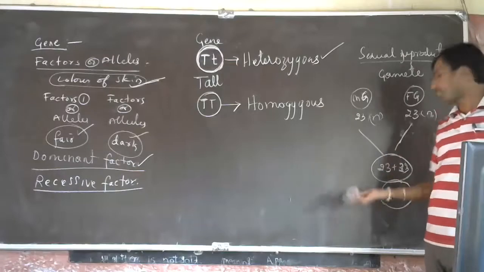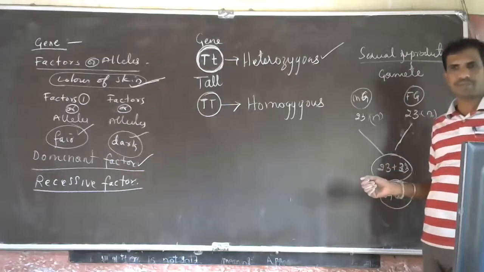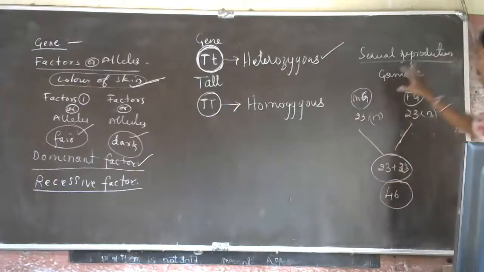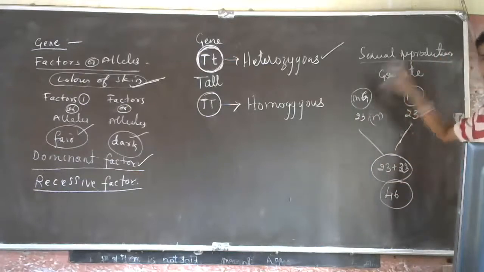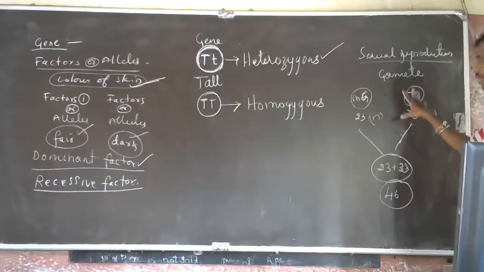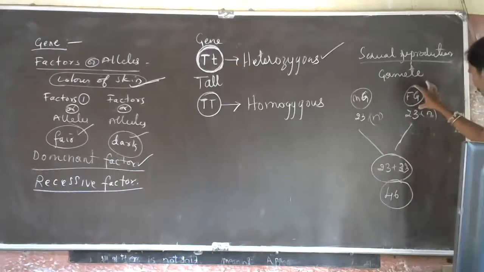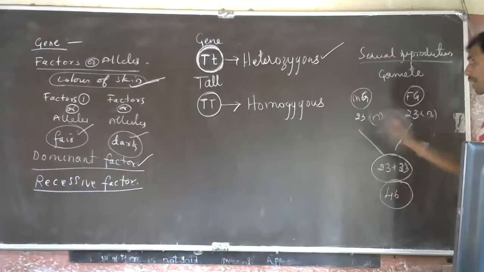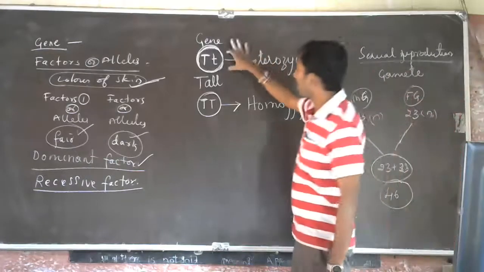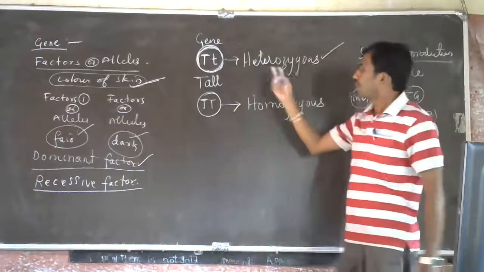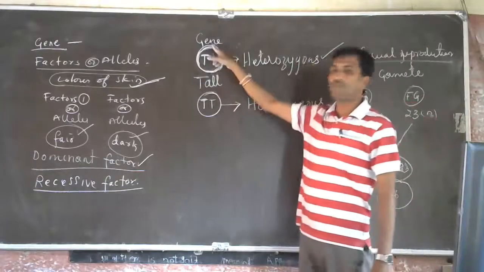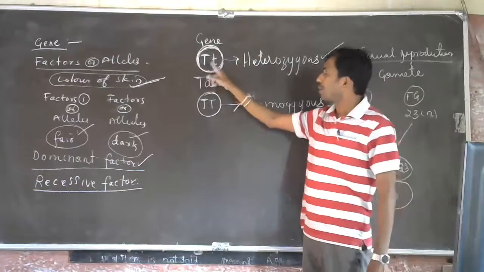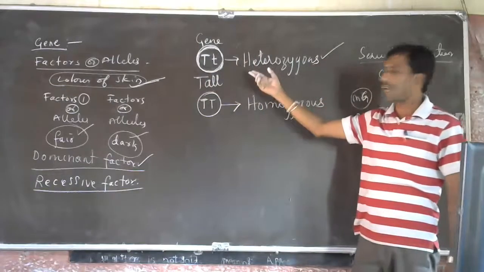Sometimes it may change also. Understood? These characters will be present in the chromosome. Some characters come from the male and some from the female, and the offspring will have two factors of the same character. But here, one will show its dominance and another will hide itself.